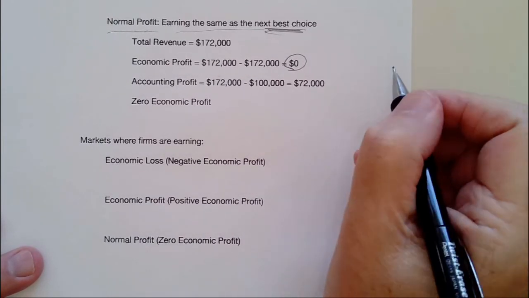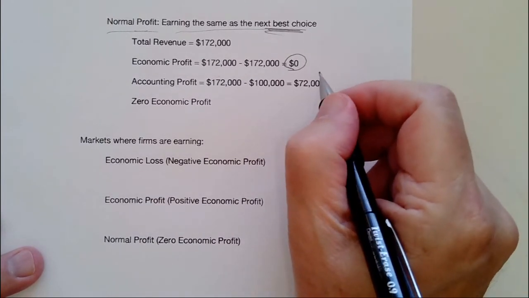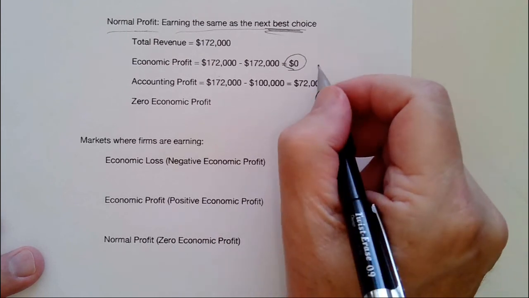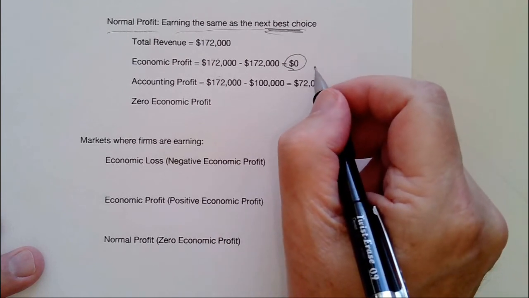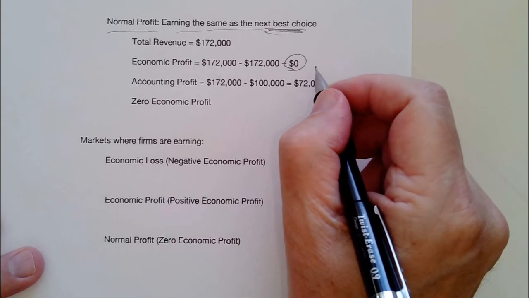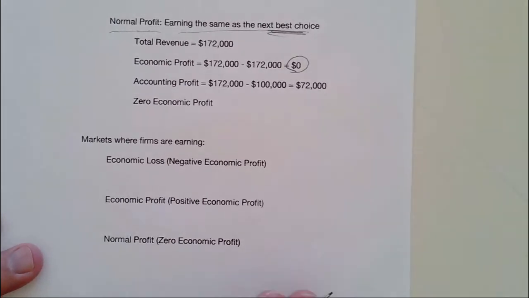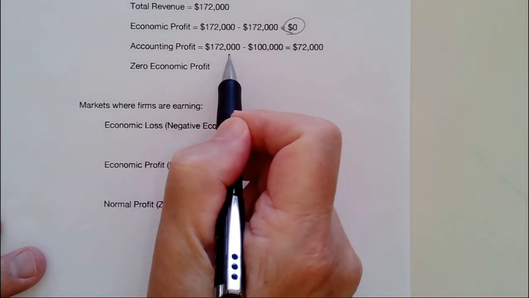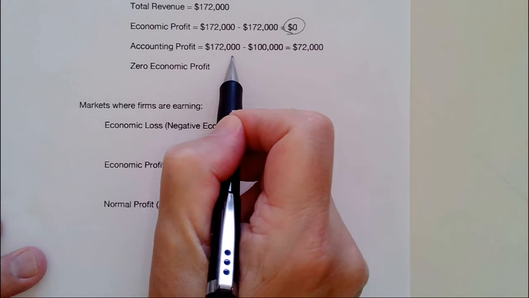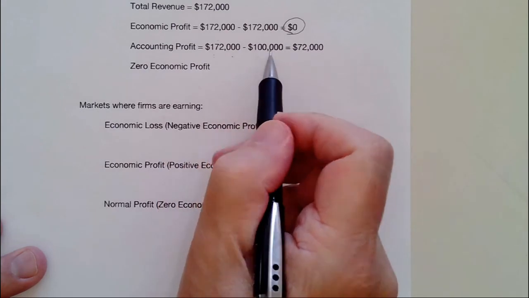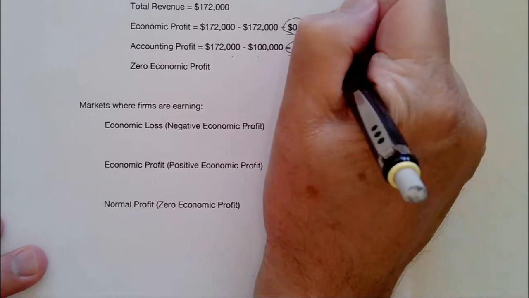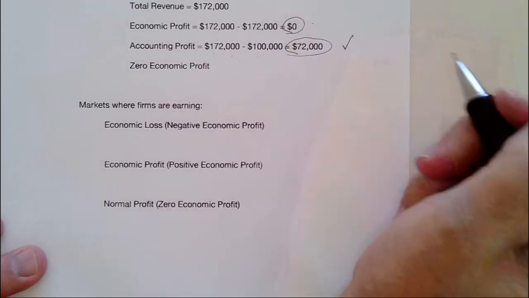There's a big difference. A lot of students have trouble with the concept of zero profit. They think you're just barely getting by. No, zero economic profit means you're doing well. You're paying all of your explicit cost, plus you're getting enough money to cover what you could make somewhere else. Look at the accounting profit. $172,000 of revenue minus the explicit cost of $100,000 leaves us with $72,000 accounting profit. So zero economic profit means a very large accounting profit.